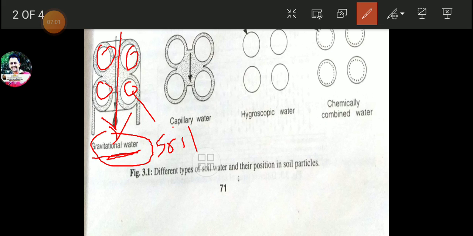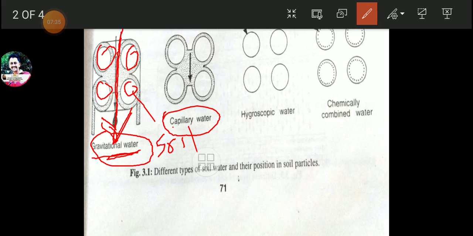So the first soil water type, did you understand? After raining, the water goes deeply into the soil due to gravitation, and that is known as gravitational water. The plant cannot absorb this water through its roots. That is most important. I have already told you, out of these four types of soil water, only capillary water is absorbed by the plant through the roots. Now, what is capillary water?